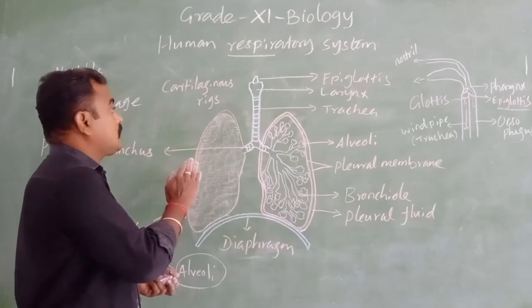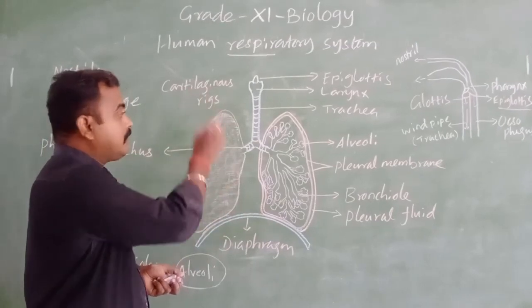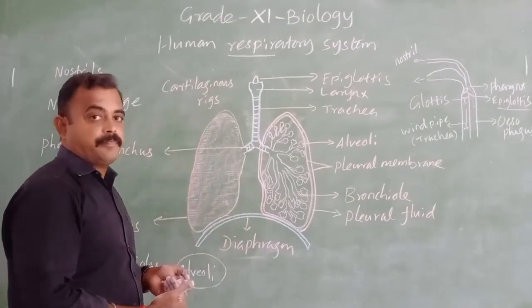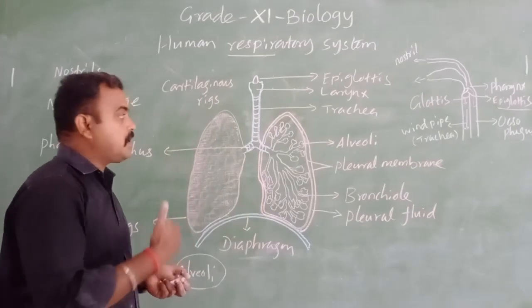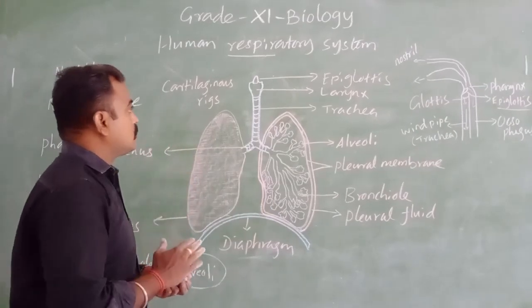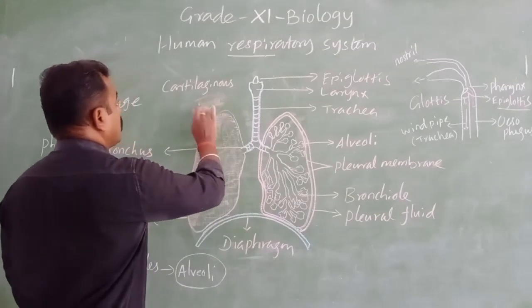Due to the cartilaginous rings, it always stays open and the air moves easily. So the cartilaginous rings prevent the collapse of the trachea.